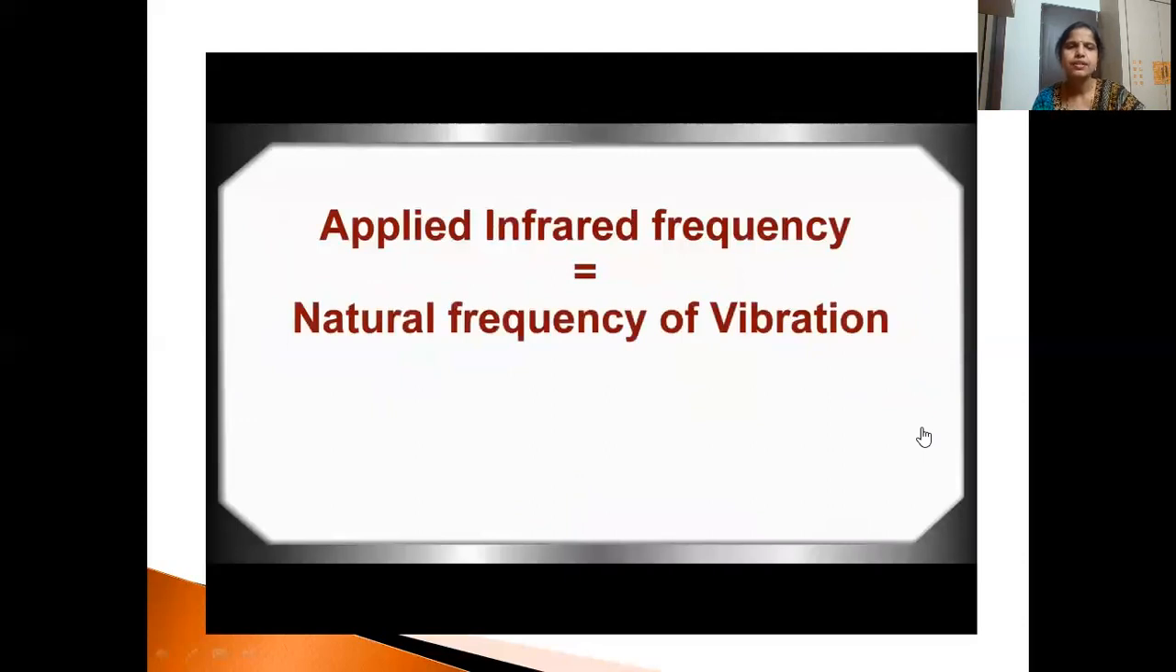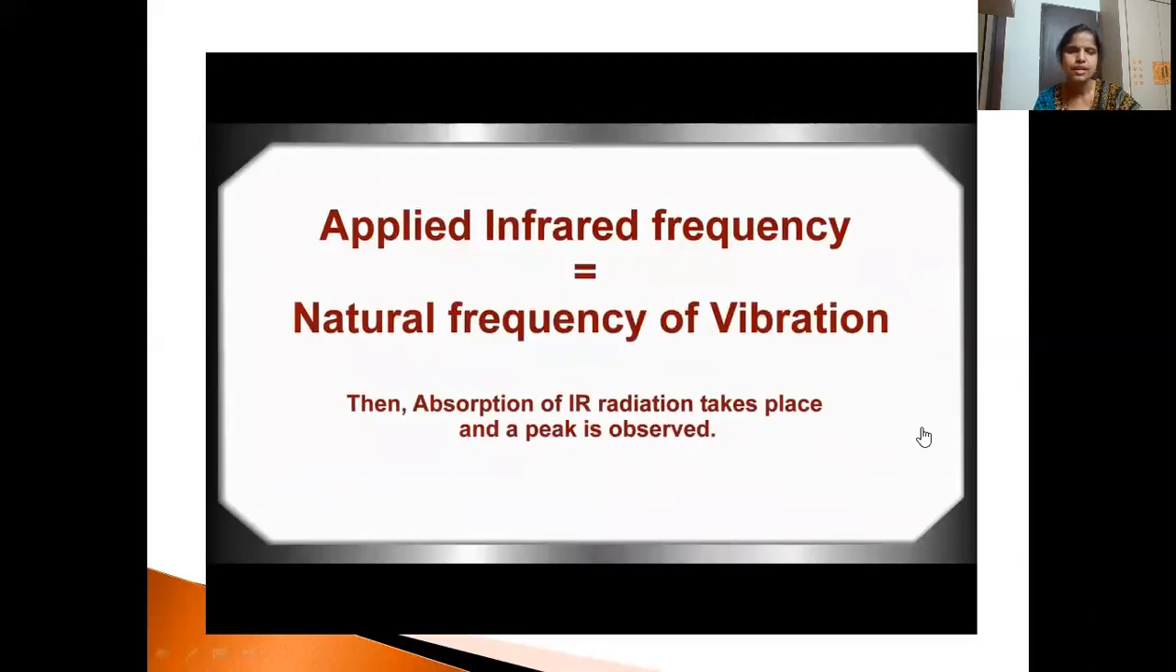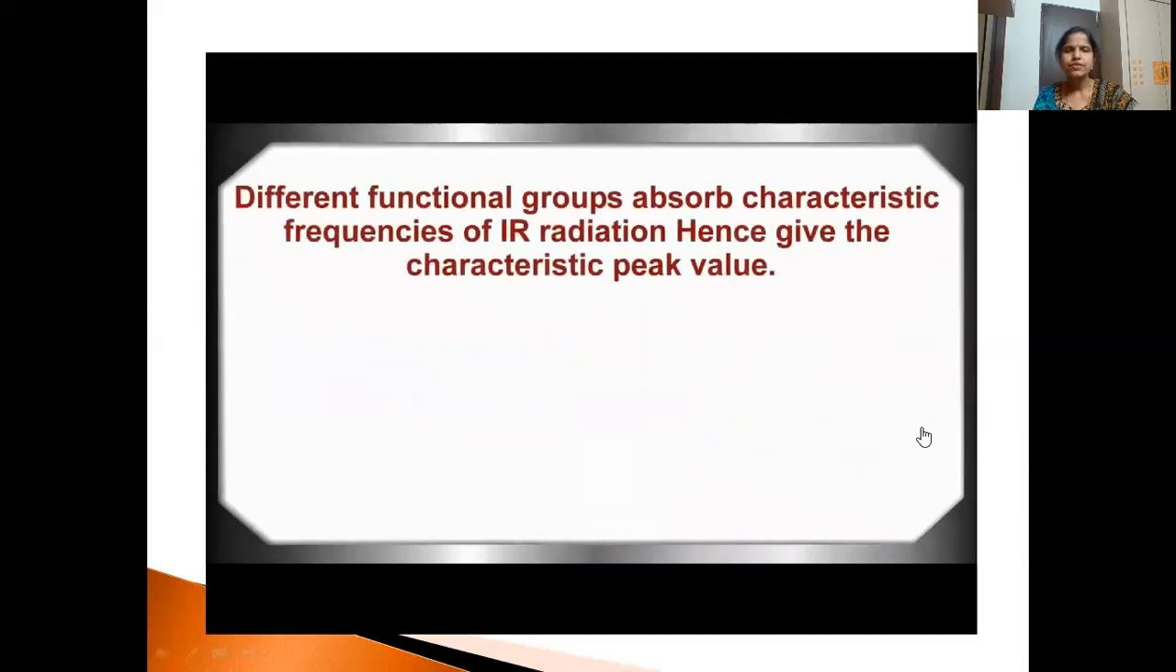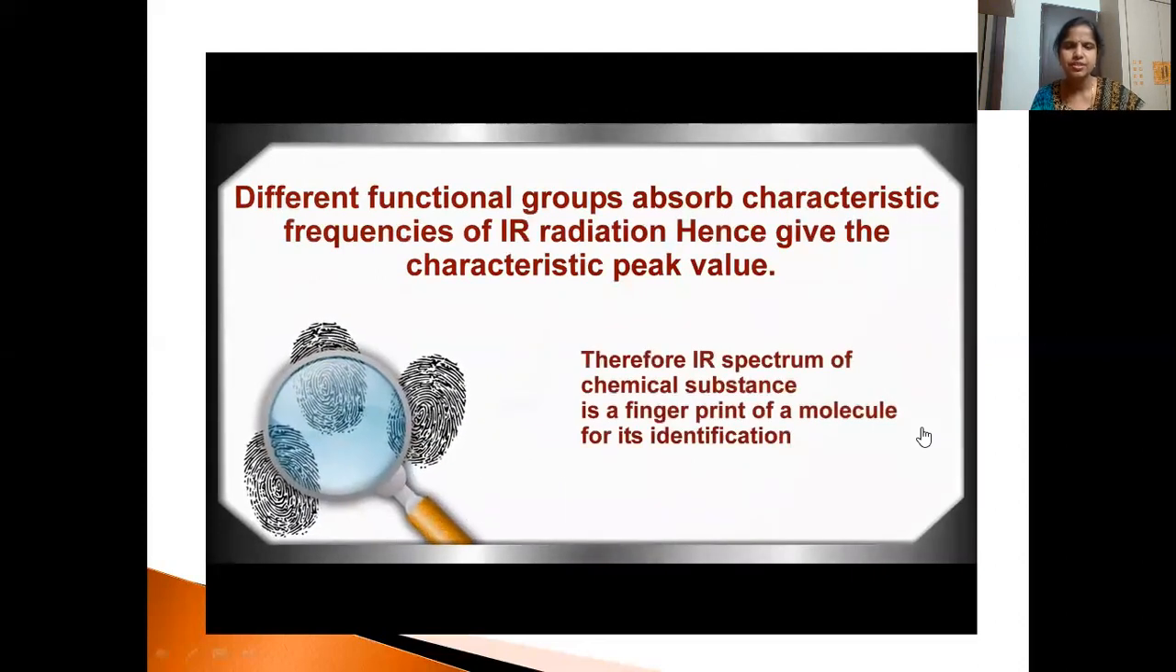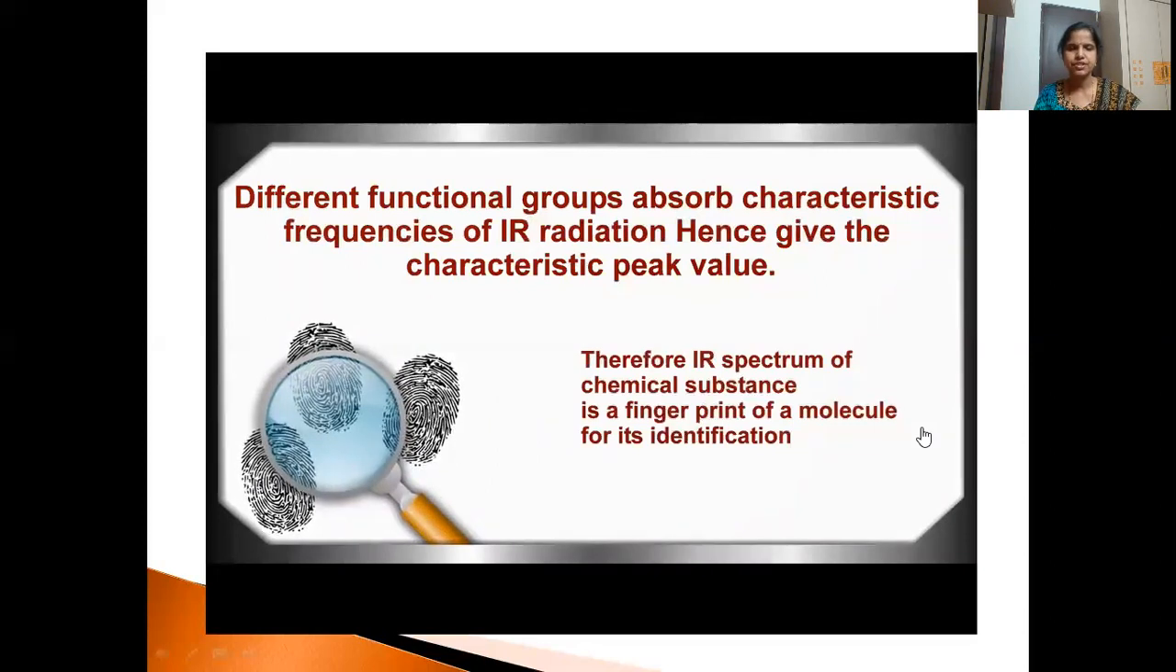The applied infrared frequency should always be equal to the natural frequency of a vibration. Then only absorption of IR radiation takes place and a peak is observed. Different functional groups show different characteristic IR frequencies, and hence give characteristic peak values. That is why we say IR is a fingerprint of a molecule for its identification. By studying IR spectroscopy, we can gather information about the structure of the molecule.